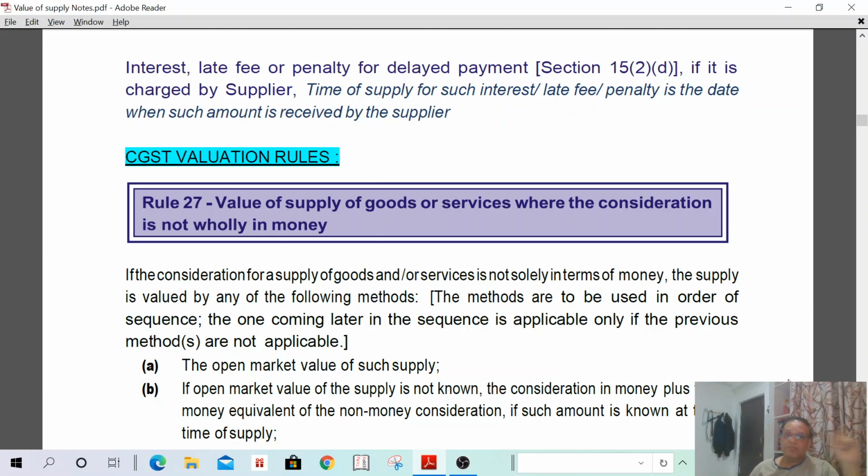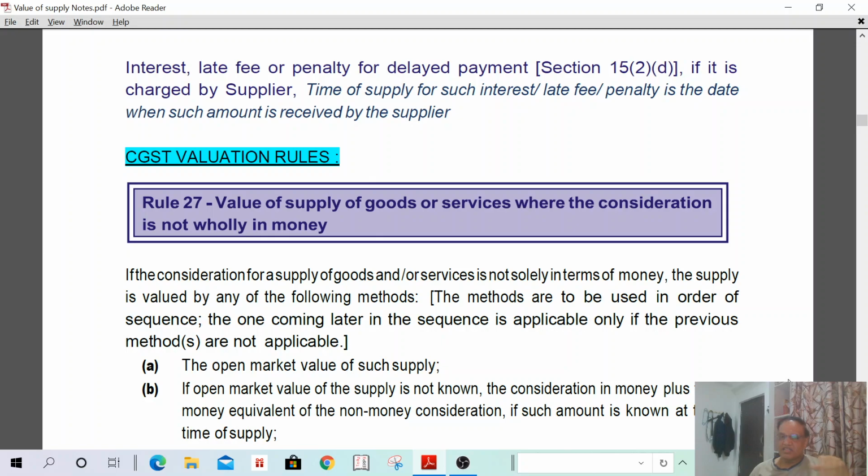The time of supply shall be the actual date of payment. We have already discussed this in the chapter on time of supply. Simply charging, and the recipient has not paid, it is not a value of supply. Once the recipient has paid, then only time of supply happens. That means time of supply for interest, late fee, penalty shall be the actual date of payment.